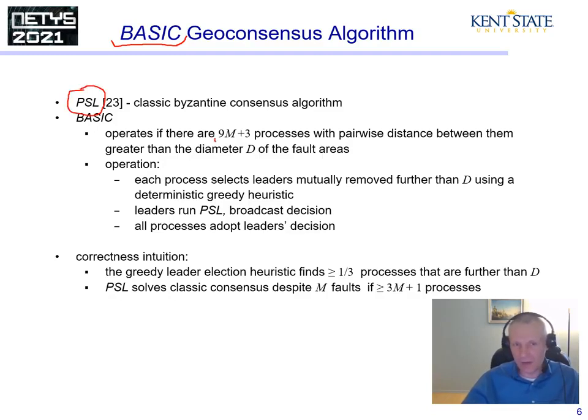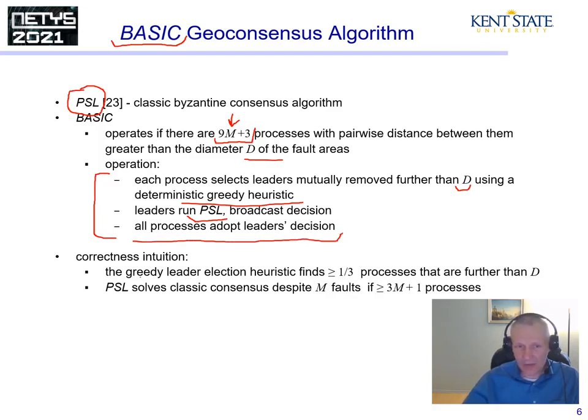If there are 9m plus 3 processes, where m is the number of faulty areas, with a pairwise distance between them greater than the diameter of the fault area, like so, then the algorithm works as follows. Each process selects leaders mutually removed further than D using some deterministic greedy heuristic. Leaders then run PSL and broadcast their decision. All processes adopt leaders' decisions.